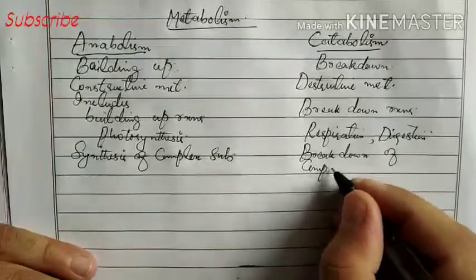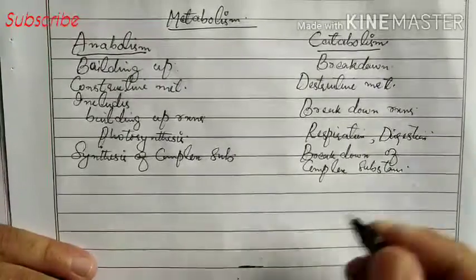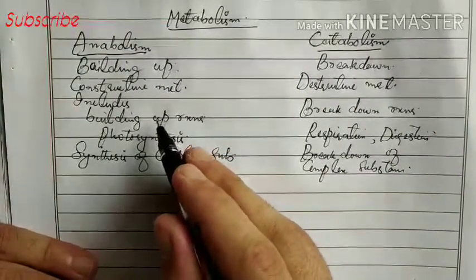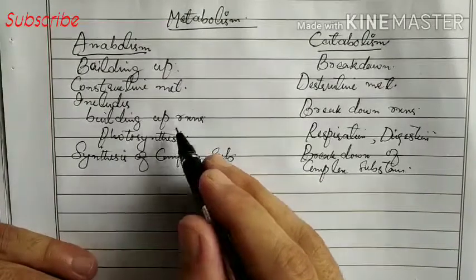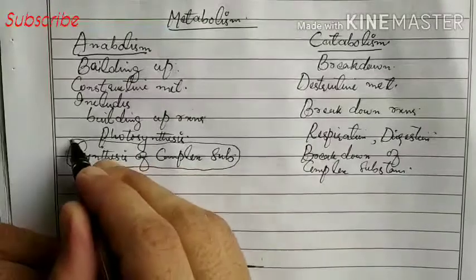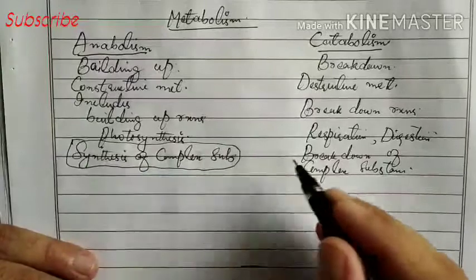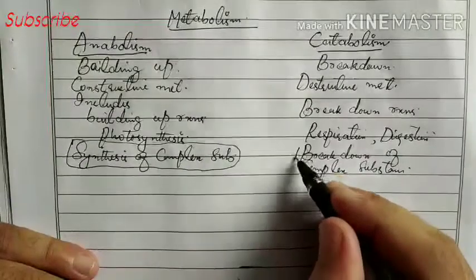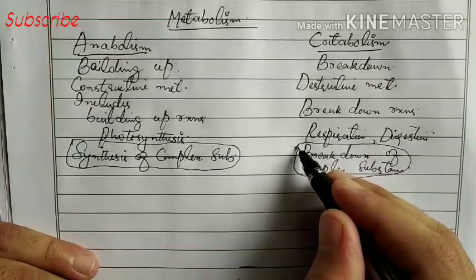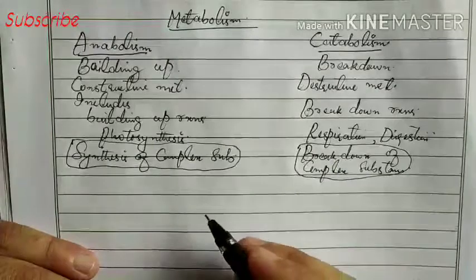So all the reactions in which there is synthesis of complex substances are called anabolic reactions, and the process is called anabolism. And all the reactions in which there is breakdown of complex substances, we call catabolic reactions, and this process is called catabolism.